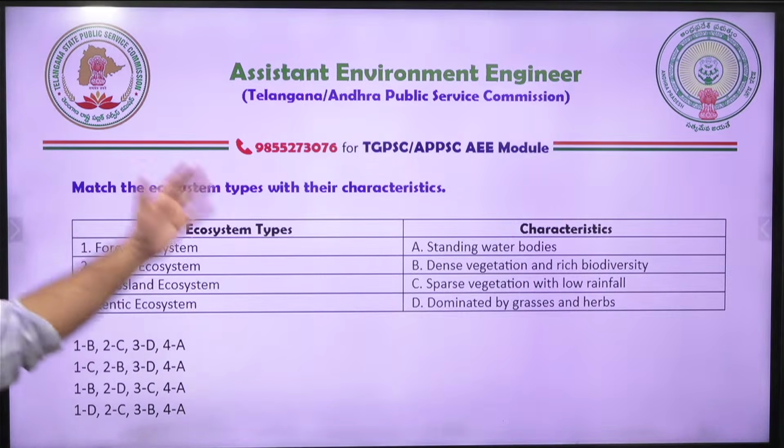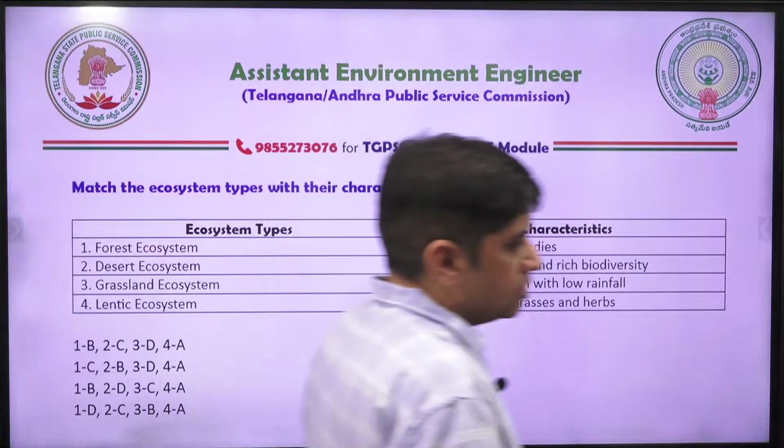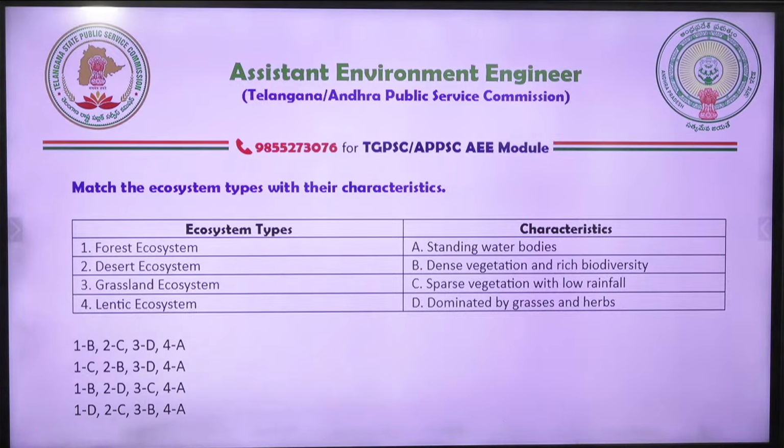Okay, this is another type of question you can come across. Match the following. So practice different types of questions: reason assertion and statement conclusion, then 4 choices, multiple statements and answers, and match the following. In fact, 5 types of questions you have to practice, 5 formats of questions. Okay, forest ecosystem, desert ecosystem. So it is very simple, but actual exam question also will come simple. In the actual exam also you will come across simple questions only.